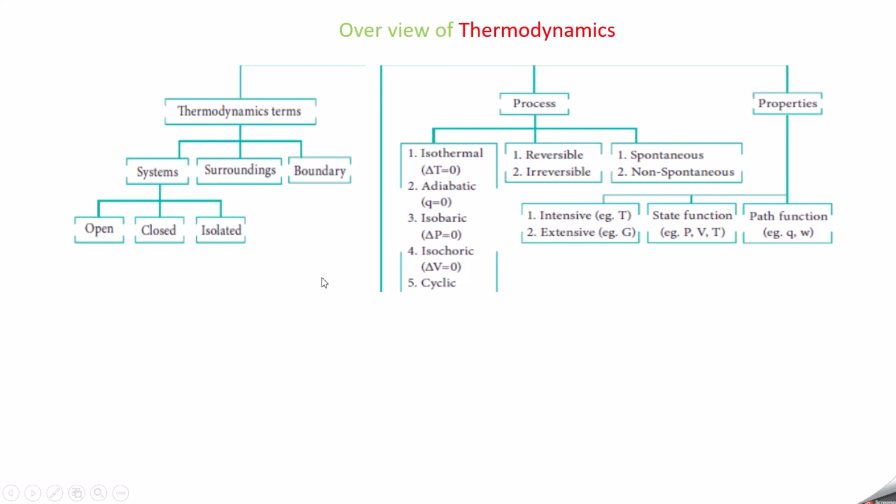In the last video, we started with the thermodynamics chapter, where we began with thermodynamic terms. There I discussed systems, surroundings, boundary. In systems, we have open, closed, isolated systems. All these things I have discussed in the last video. In this video, we are going to do thermodynamic properties, where we have intensive and extensive properties. So, we will start with thermodynamic properties.